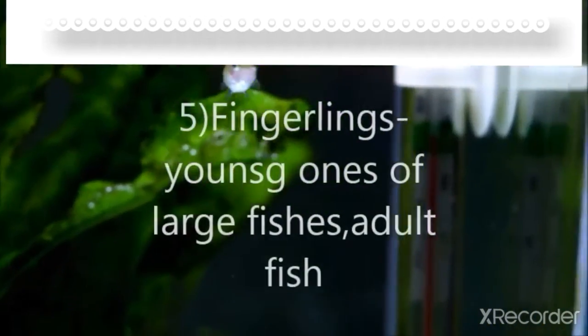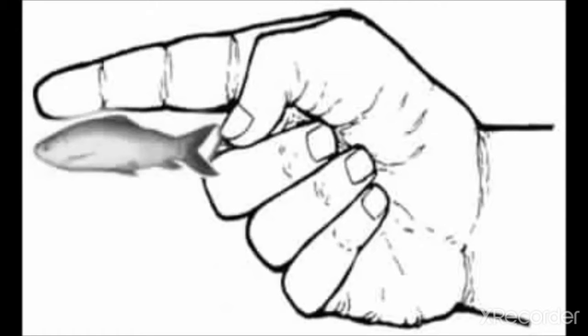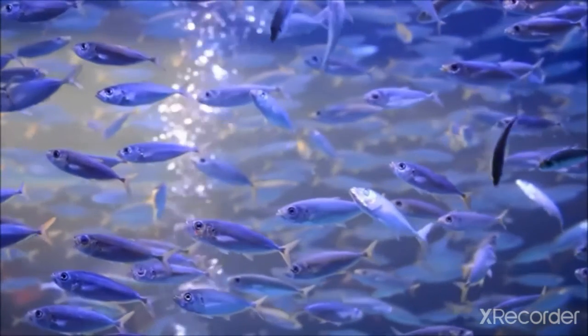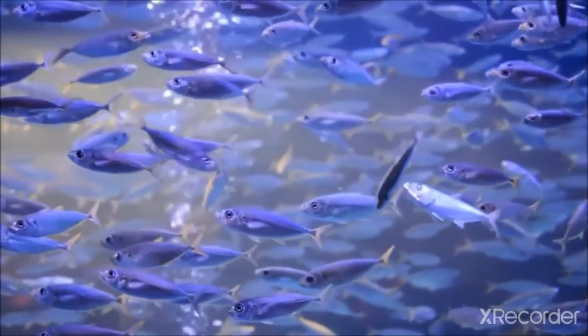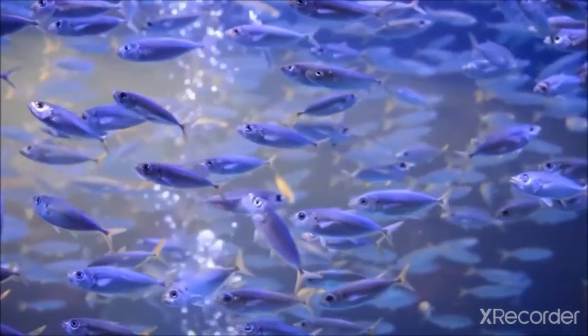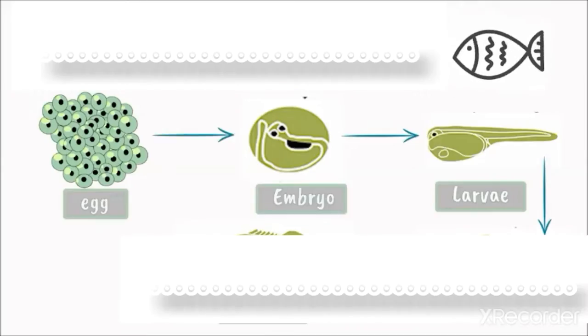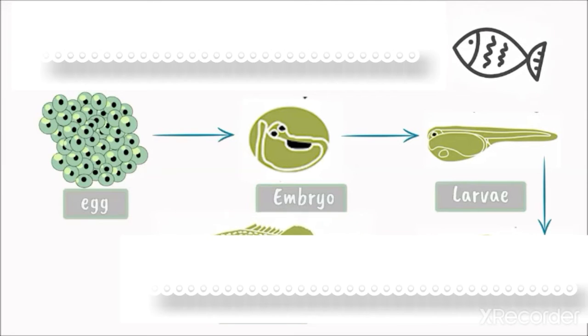Fingerling: as soon as the fry grows up to 3 to 4 centimeters, or roughly half the size of a finger, it is known as semi-fingerling, and as soon as fry grows up to 10 to 15 centimeters, or roughly equal to the size of a finger, it is known as fingerling. The fingerling is the proper size for stocking in table fish production ponds. It takes about 30 to 60 days for the fry to grow to fingerling size.